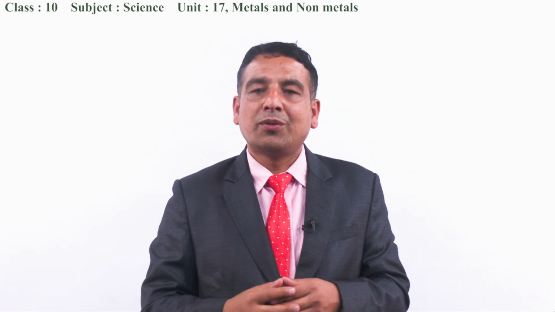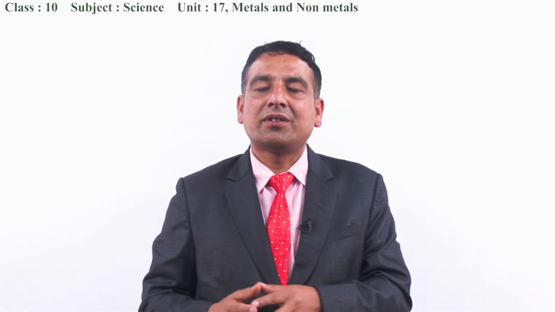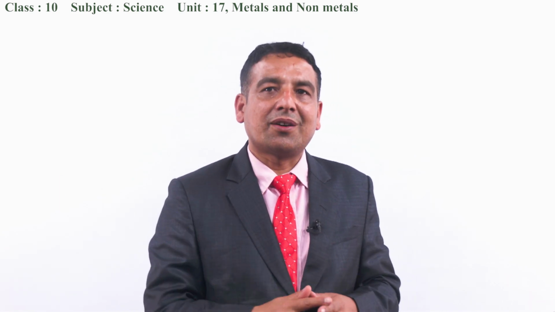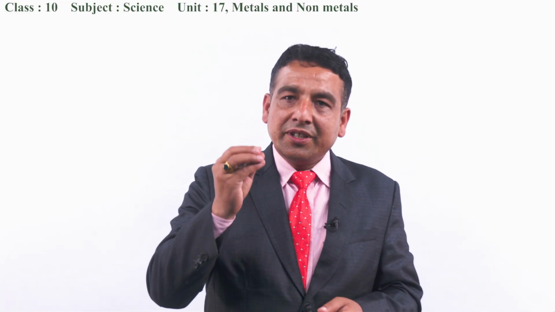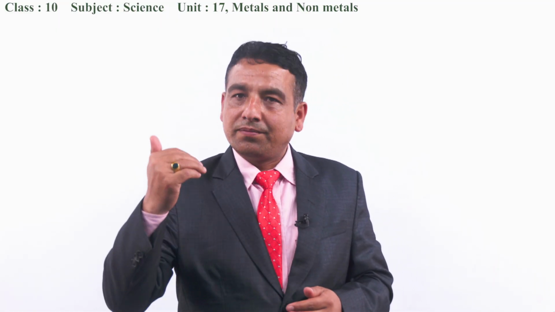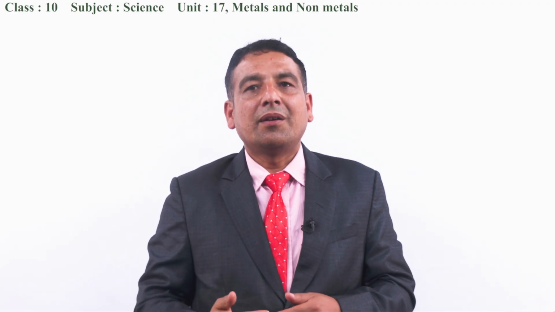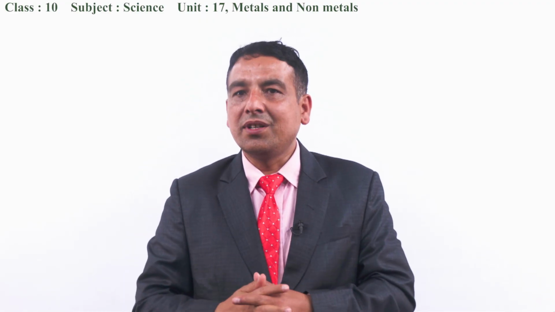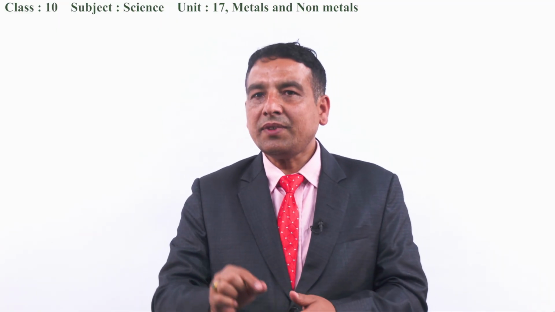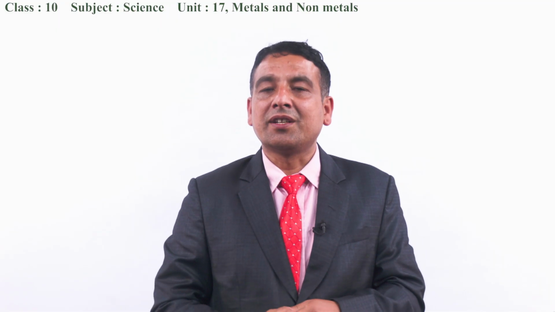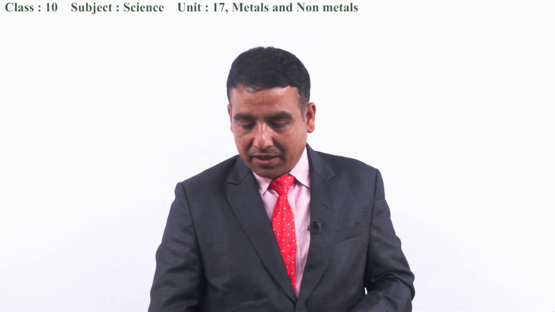The product which is obtained from the oxidation was taken out, and it has been smelted right now. That is, reduction was done. After reduction, most of the impurities have already been what? Thrown out or separated out. At last, there is the refining process, through which the pure metal will be obtained.